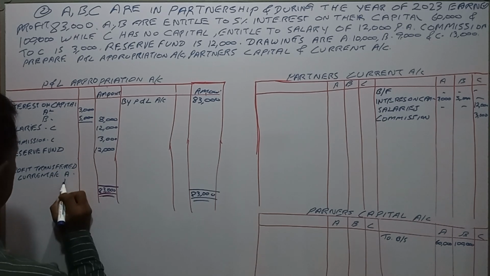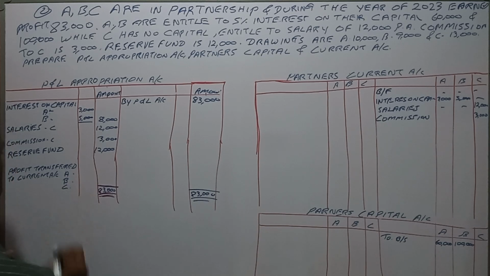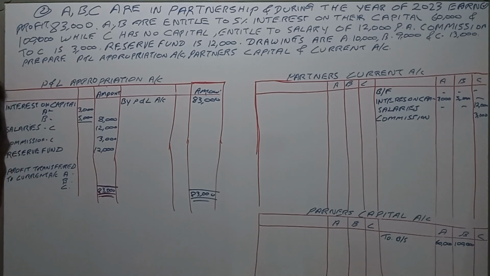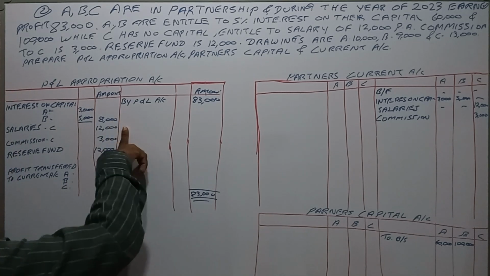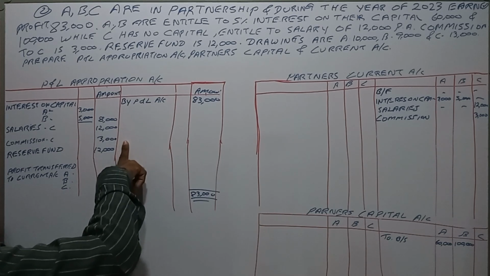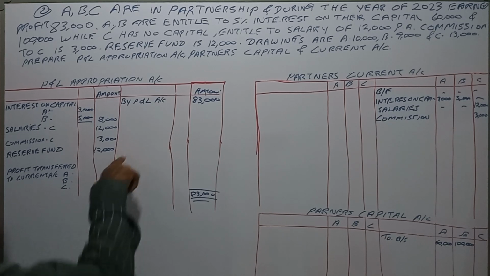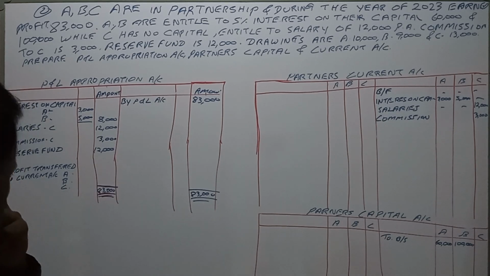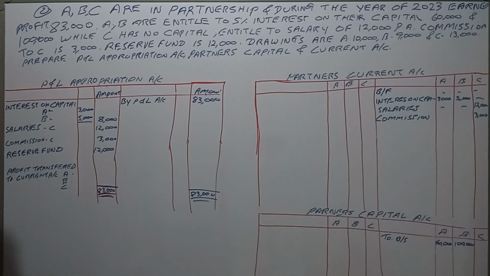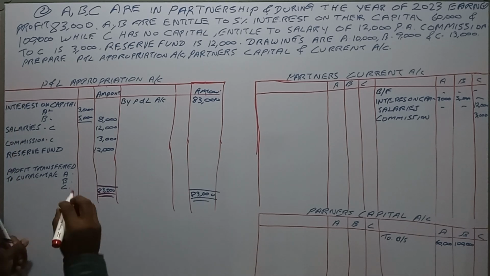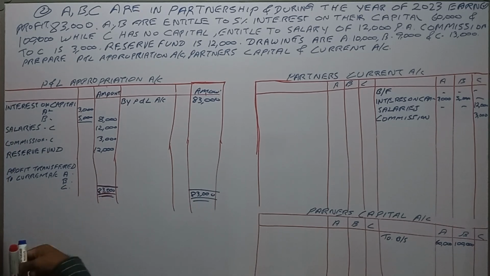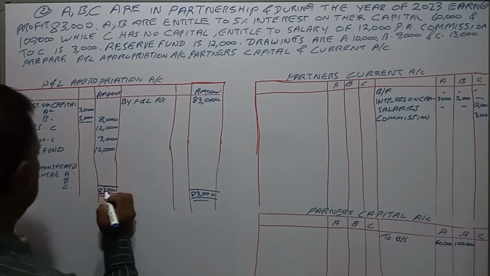A, B, C. Okay. Here it is 20, 23, 35,000. 35,000. 35,000 means 48,000 here. 40.